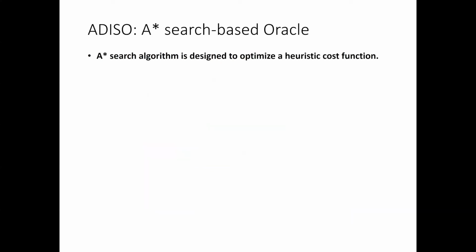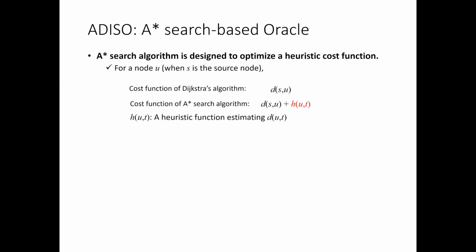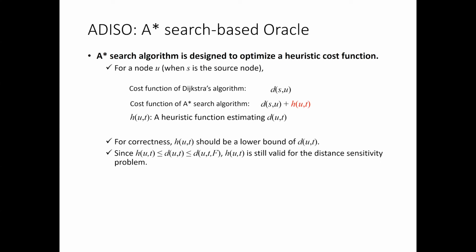Let's introduce our second oracle. This oracle is an improved version of our first oracle based on the A-star search heuristics. The A-star search algorithm is very similar to the Dijkstra algorithm, but its objective function includes a heuristic estimation of the distance to the destination node. It is a well-known fact that for correctness, the heuristic estimation should be a lower bound of the actual distance. If we have such a heuristic function h, since d_G is lower than or equal to d_G\F, h is still admissible for the distance sensitivity problem.